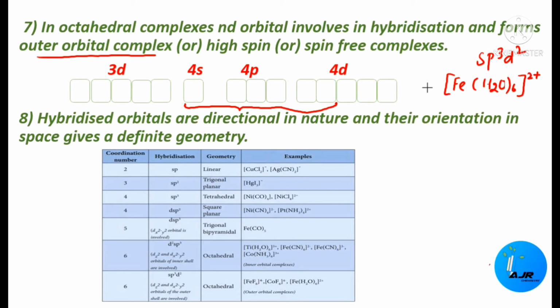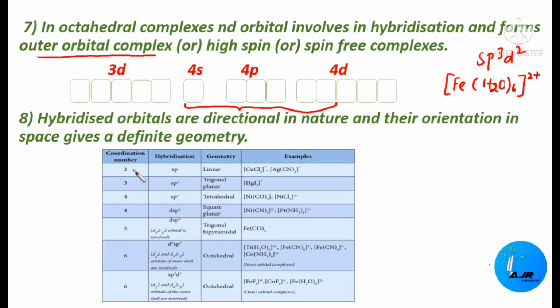So again, I'll be explaining all these things in my next video. So the orbitals are directional in nature and their orientation in space gives a definite geometry. Okay, so all these hybridized orbitals will be directional and they will be having some certain orientation, and with that we will be having some definite geometry.